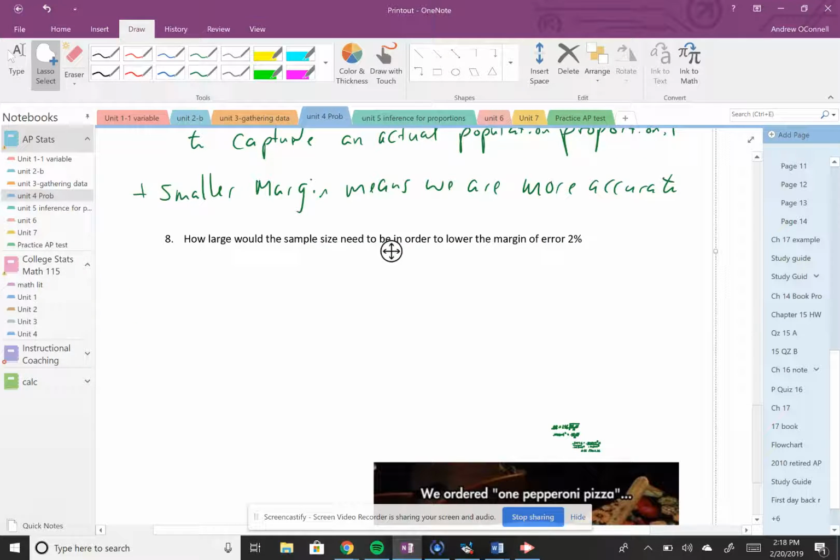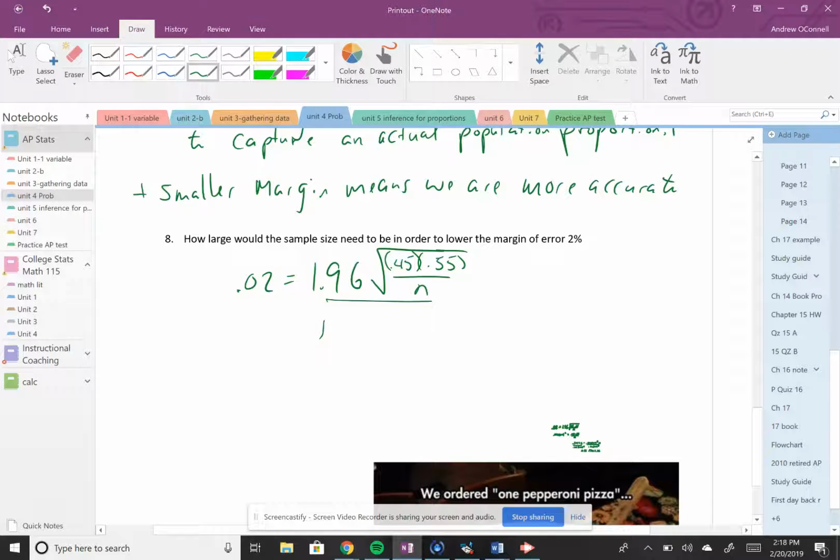8, how large would the sample size have to be to lower the margin of error to 2%? I'm going to keep it at 95% confidence and 45, 55 over n. Start by dividing that.